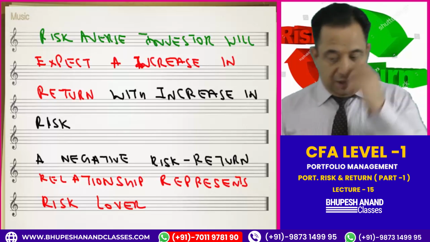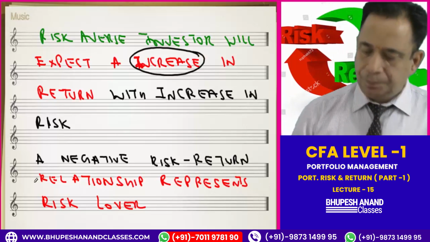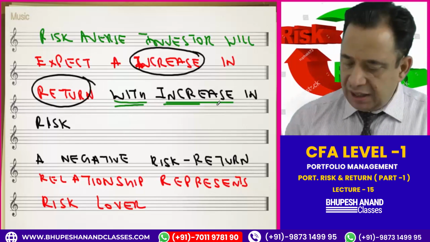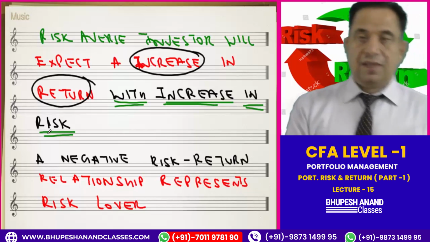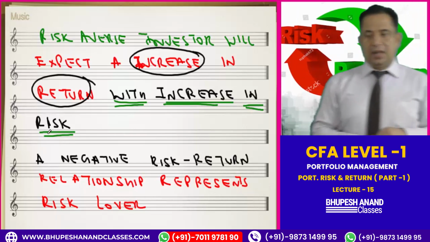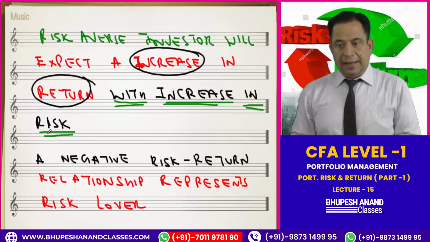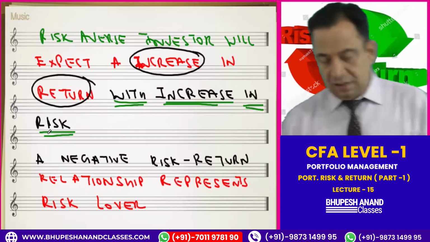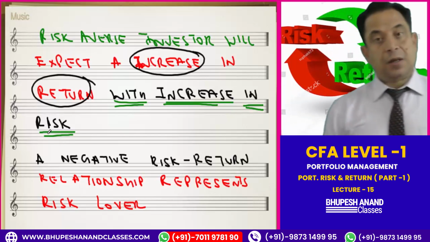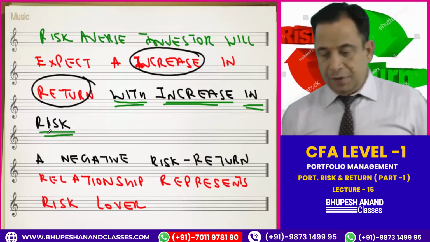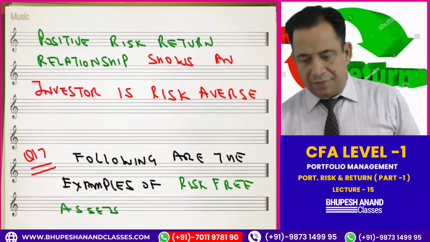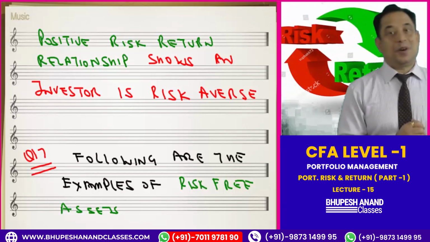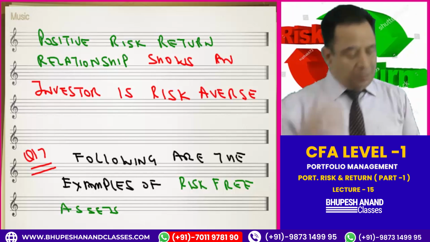A risk averse investor will expect an increase in return with an increase in risk. A negative risk-return relationship represents a risk lover. So the question is for risk averse. I have just shown you that a positive risk-return relationship shows an investor is risk averse, because in the case of a risk averse investor there is a positive relationship between risk and return.